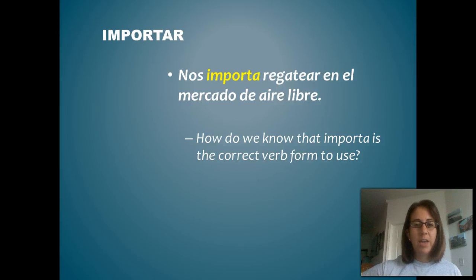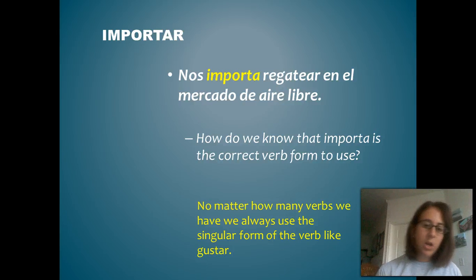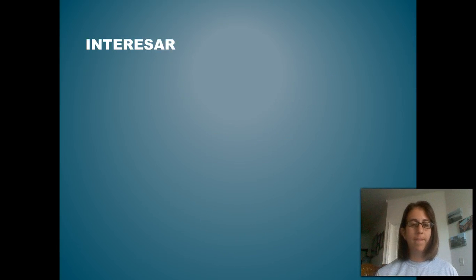All right, our second sentence. Nos importa regatear en el mercado de aire libre. So how do we know that importa is the correct verb form to use? Well, we've got a verb that follows. Anytime we have a verb that follows, our verb conjugation is going to be in the singular form. So no matter how many verbs we have, we will always use the singular form of the verb like gustar. So I can list 27 verbs after importa, and it's always going to stay importa. All right. Questions so far? Jot them down.